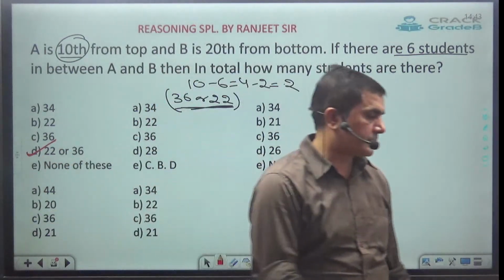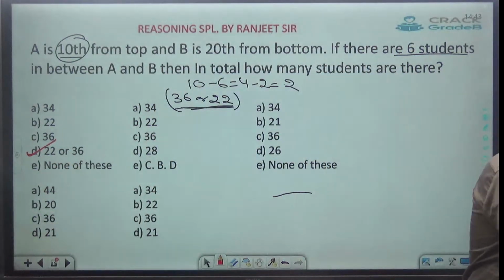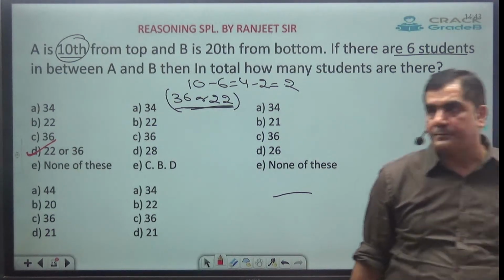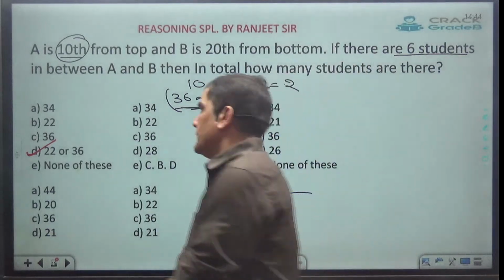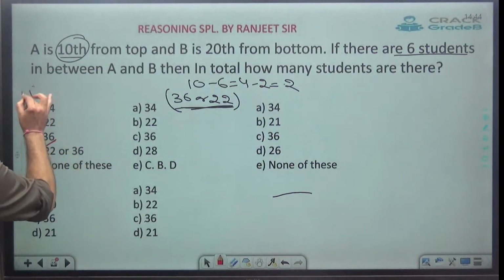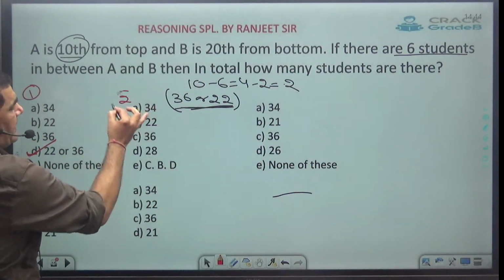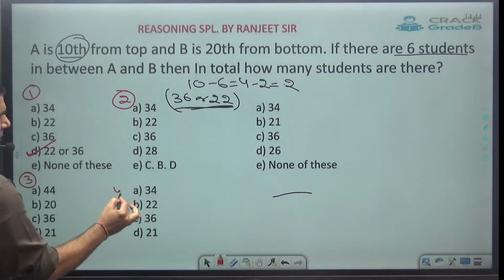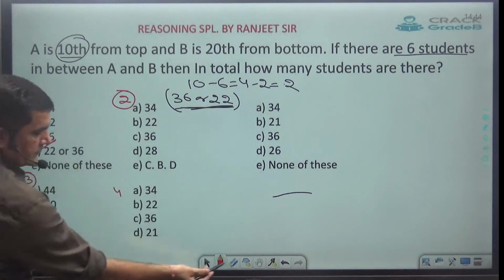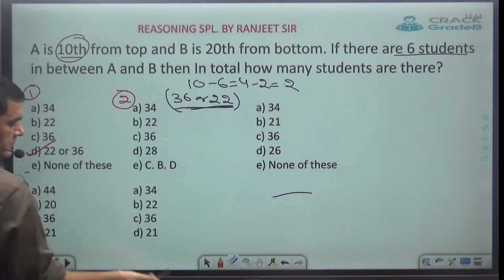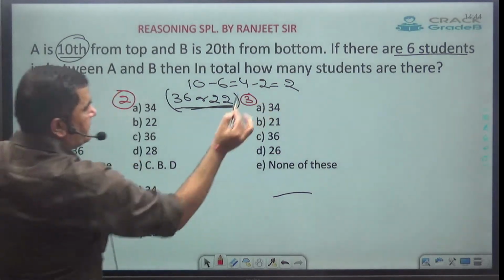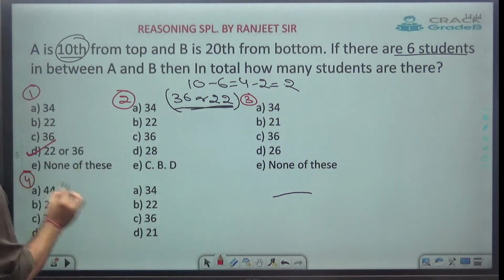D. Clear? So for the first one, I will mark the answer as D. Can you tell me the answer for the second one? What's the answer for the third one? What's the answer for the fourth? Okay. Third one, fourth one, fifth one.